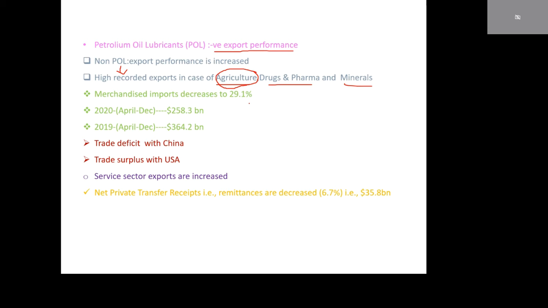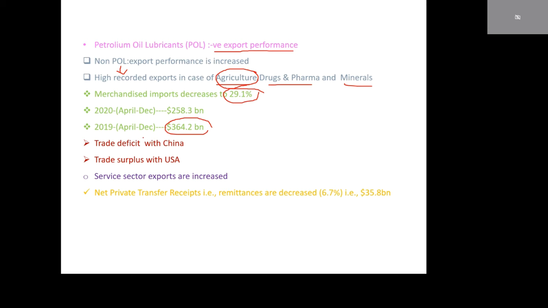Merchandise imports decreased by 29.1%, from $364 billion in 2019 to $258 billion in 2020.